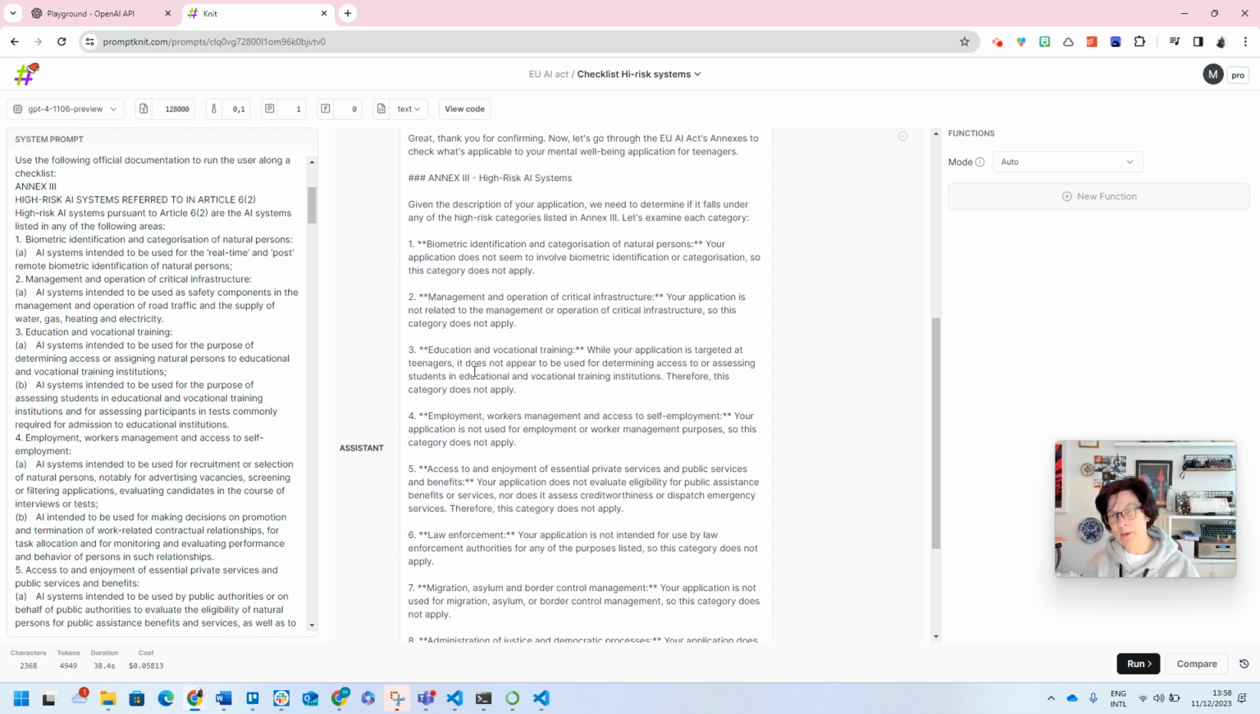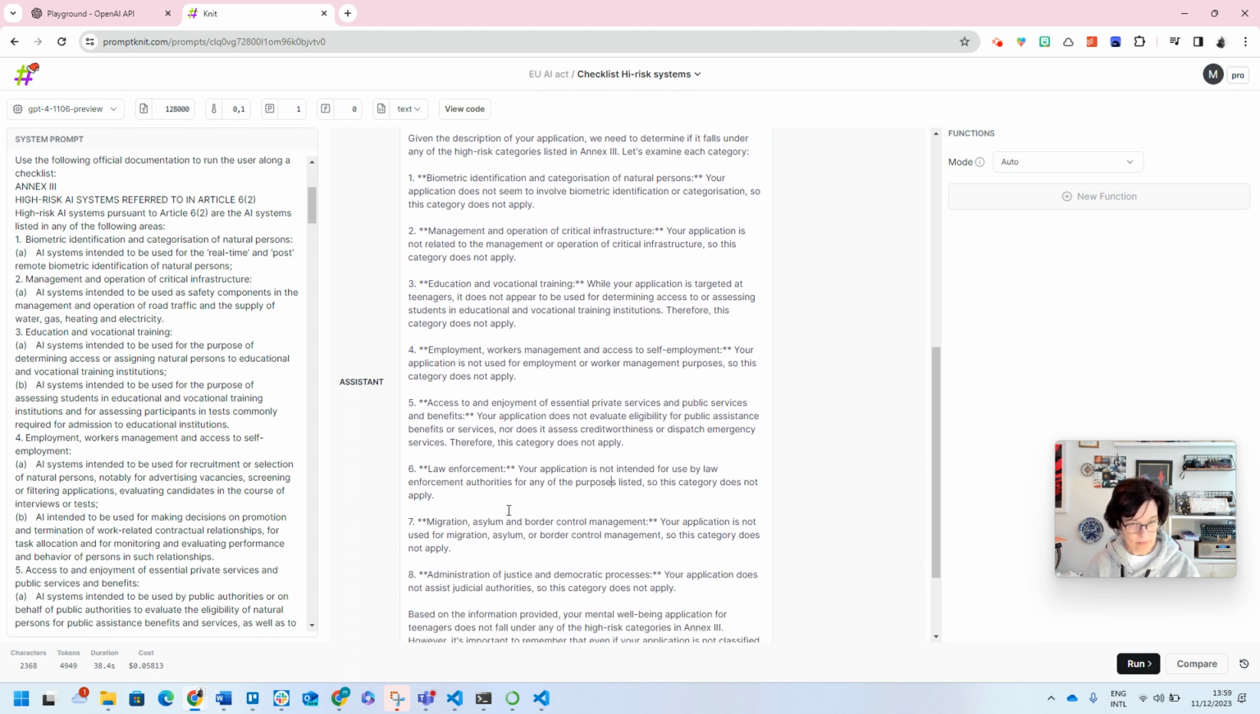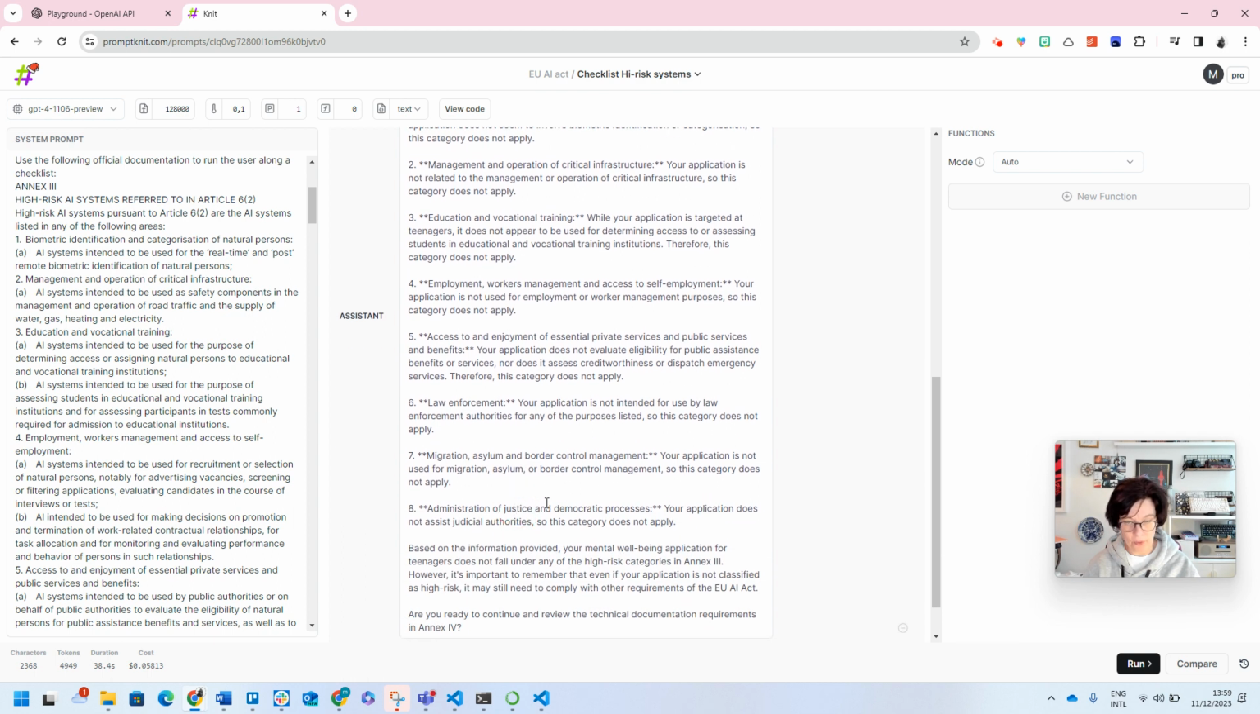And this is interesting because this shows that the LLM has actually considered this category, has linked teenager to education, and still determined, no, this does not apply. That's chain of thought for you. Does not apply, does not apply, does not apply.